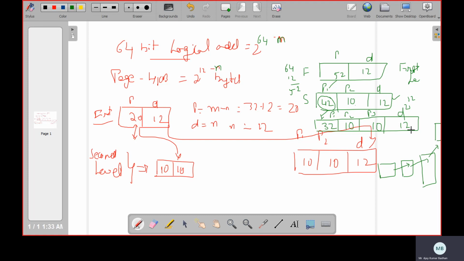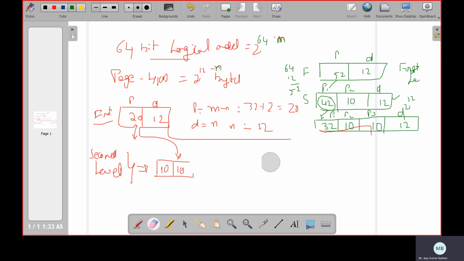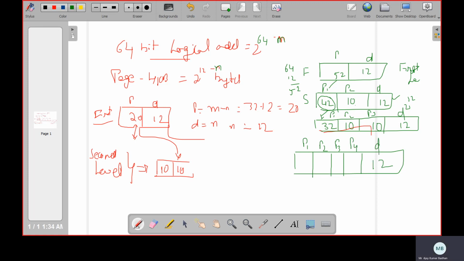This is what we call hierarchy now. Okay. Now, if you observe here carefully, even 32 is much bigger. So what we can do, we can apply a fourth level. How can we apply the fourth level here? Same process. So we'll have P1, P2, P3, P4, and then displacement. So this is your 12, 10, 10. Now this 32 will be split up, so it will be 10. So here we will be getting 22. So this is the way we can apply.